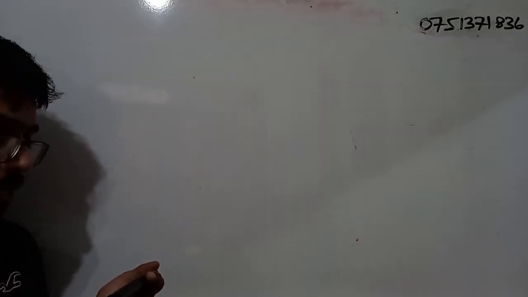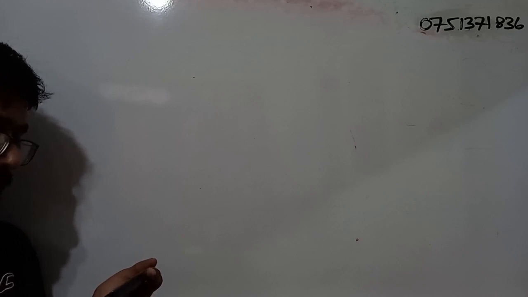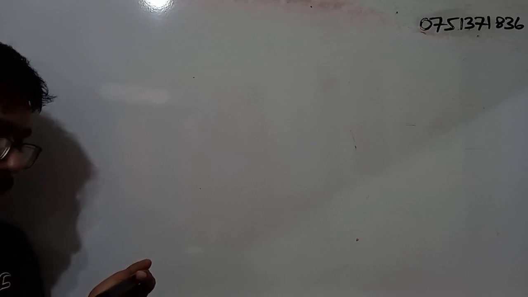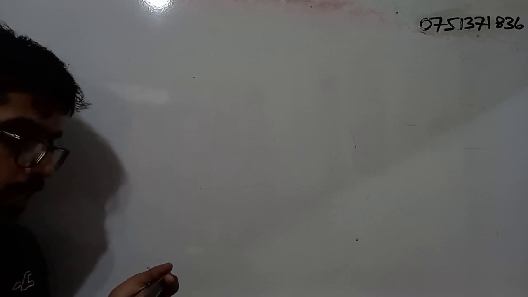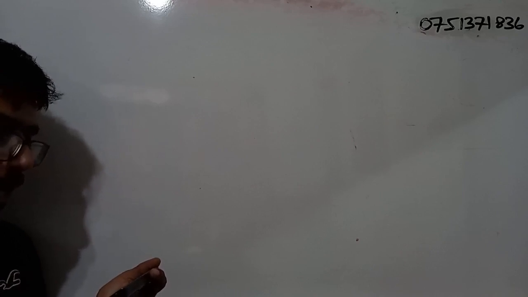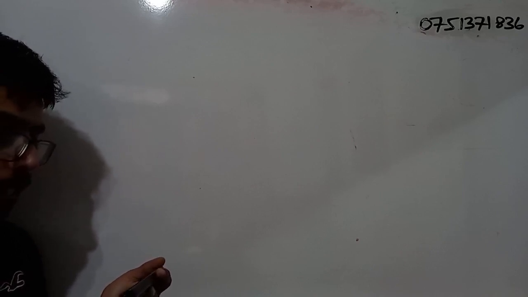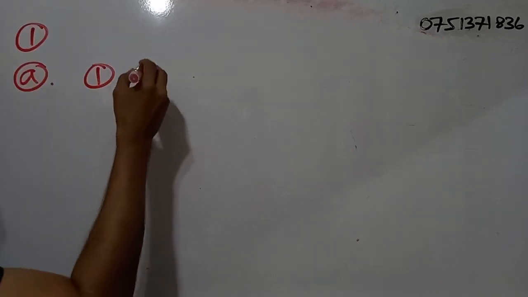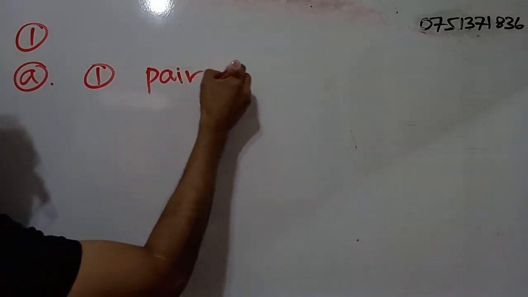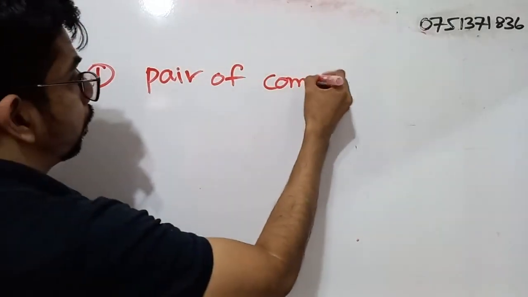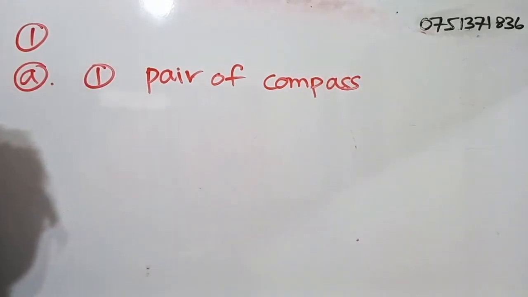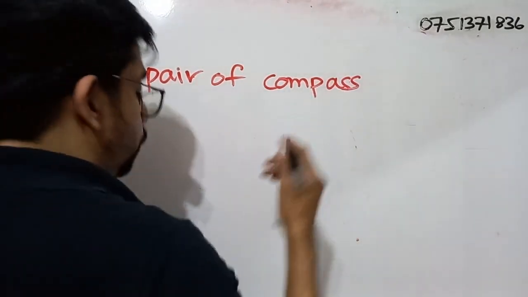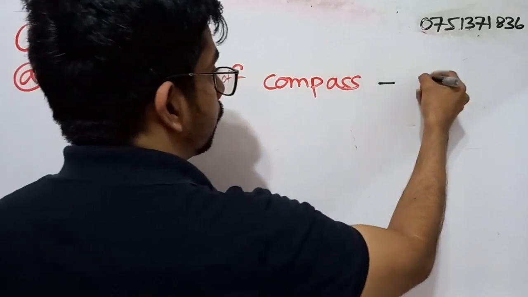Right. So we will start the second part of the term test paper. Question number 1. Simple A. Remind the activity that you have done in the lesson circles. Part 1. Name the mathematical instrument used to draw circles in that activity. So what is a mathematical instrument? What is the name? Pair of compass, no? Pair of compass. Right. So here, for the correct answer, you will be getting 1 mark.